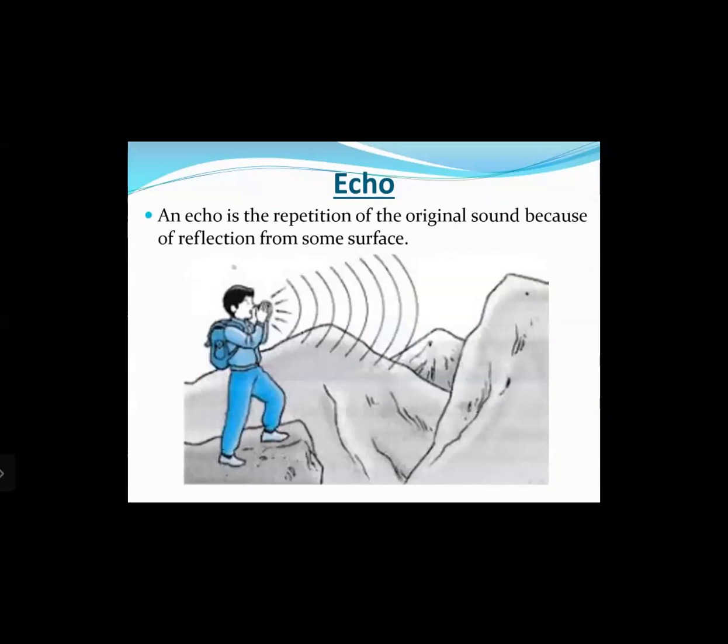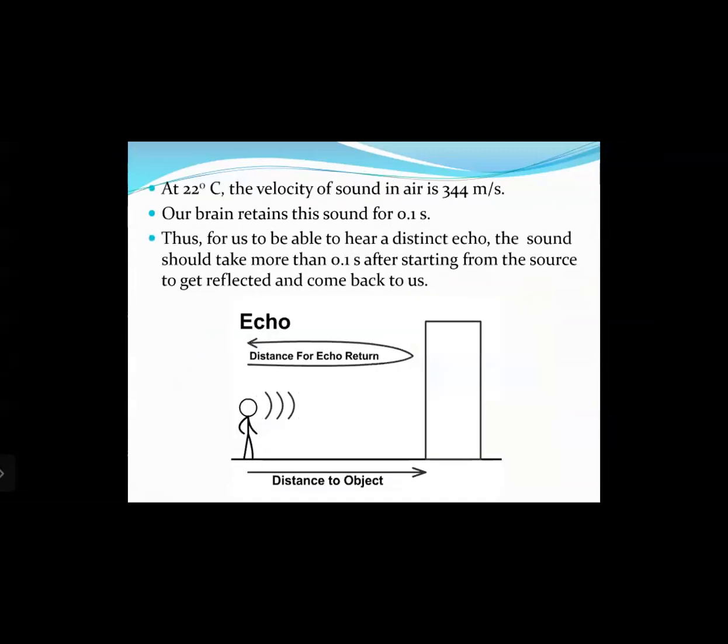Then the next concept we studied was echo. An echo is a repetition of the original sound because of reflection from a surface. At 22 degrees Celsius, the velocity of sound in air is 344 meters per second. Our brain retains a sound for a 0.1 second time interval. Thus, for us to be able to hear a distinct echo, the sound should take more than 0.1 seconds after starting from the source to get reflected and come back to us.